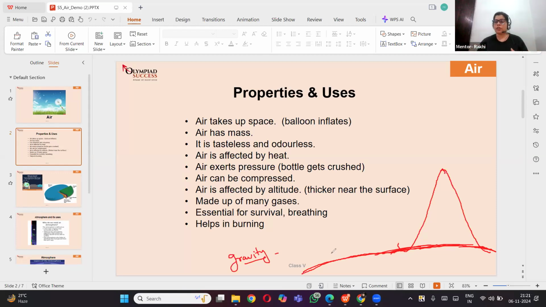Let me conclude what you're trying to say, Sanvi. That was a good effort again. First of all, Sanvi, we should know how to define the answer. Indeed, your answer was correct, but you should know how to put it in words, right? So gravitational force is the force of attraction by which Earth pulls every object back on its surface. Right, bacha? This is what you're trying to say? Yes, very good.